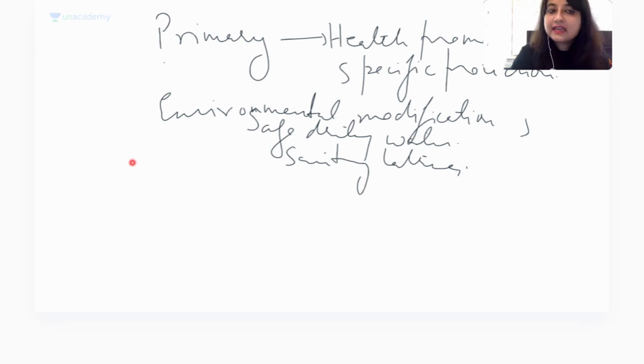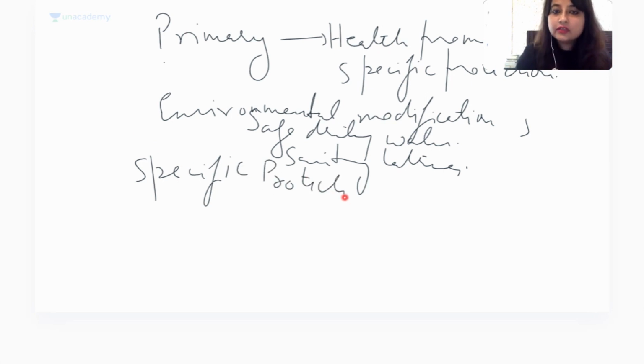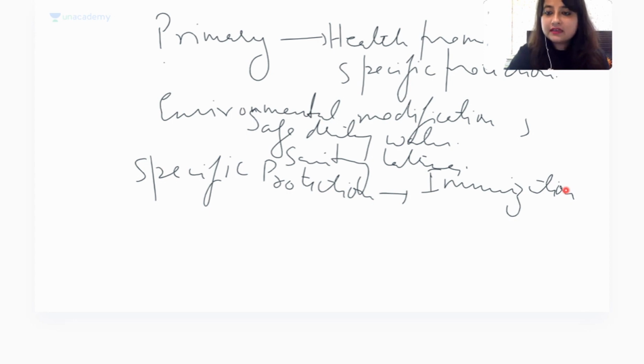Okay, within this there is another mode of intervention. Am I audible? Hello, am I audible? Okay. Within this there is another mode of intervention which is specific protection. In specific protection, you are specifically providing certain things, like Leela had said, it is immunization. Immunization is a very good example of specific protection. For example, measles: why do we give children the measles vaccine at 9 completed months? Because the risk factor to develop measles is already there.